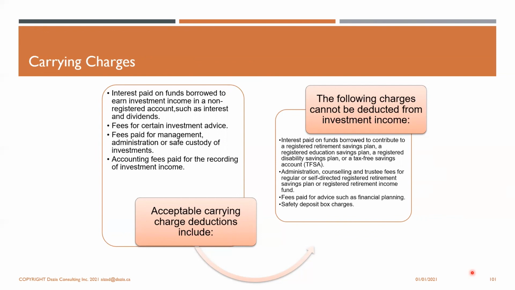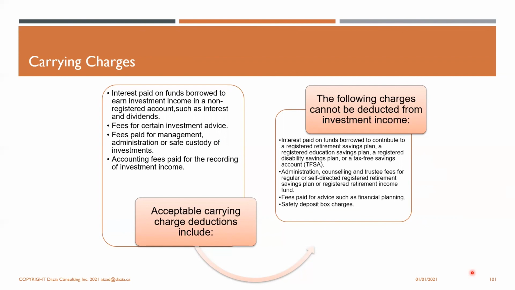The following charges cannot be deducted from investment income. If you borrow money and invest it in an RSP, RESP, disability savings plan, or tax-free savings account, then you would not be able to deduct carrying charges.